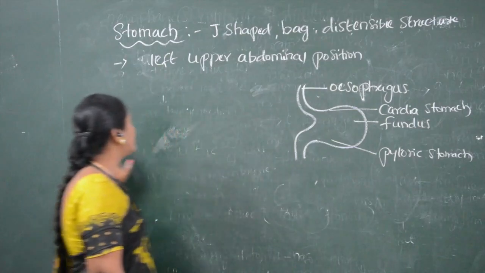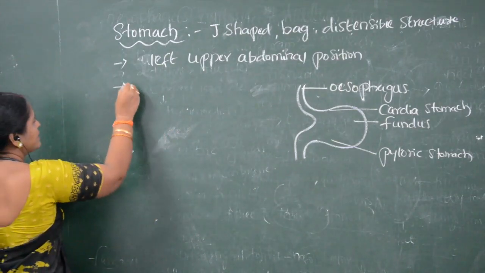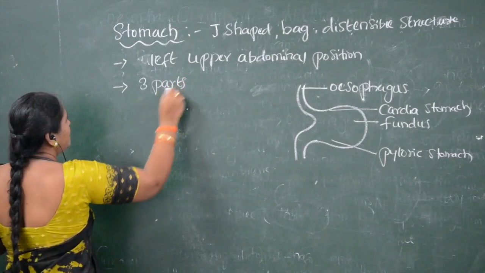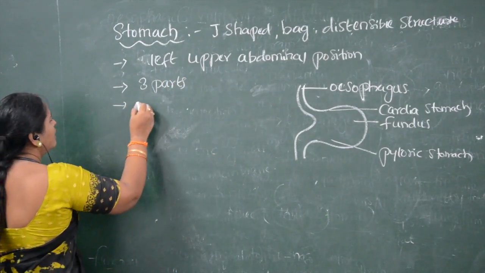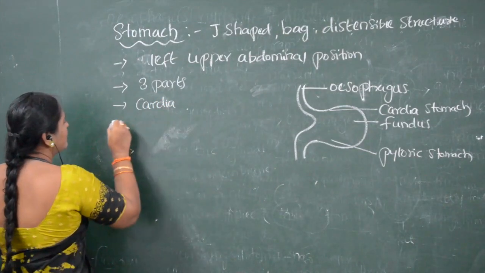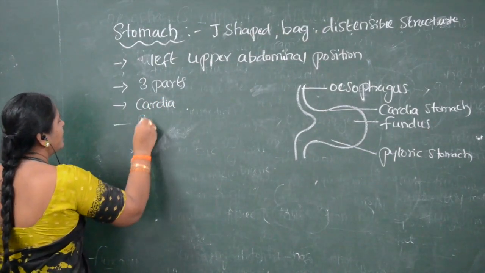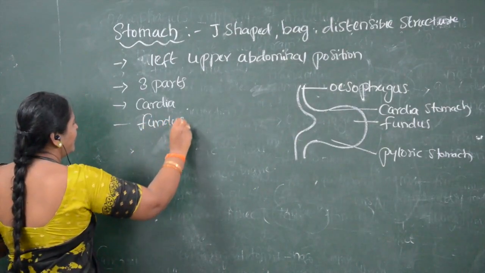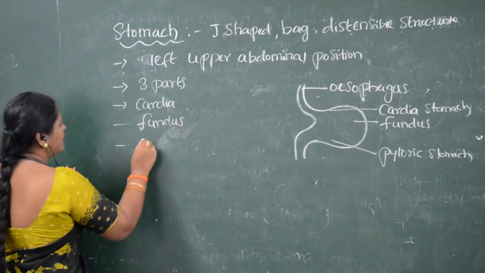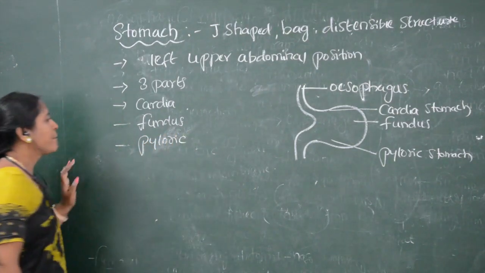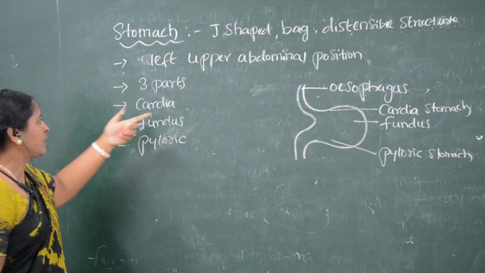The stomach consists of three parts: the cardiac stomach, another one is the fundus or main body, and the last one is the pyloric stomach. So where is the cardiac stomach?